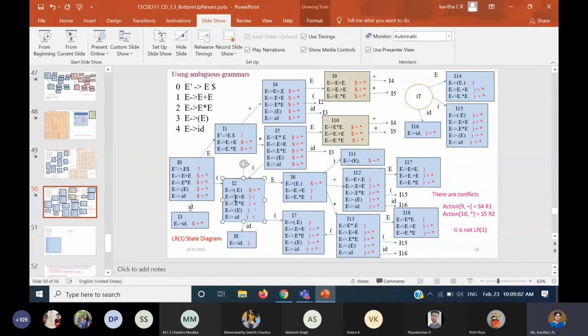Okay, do I stop there? So this is done, first one is done, second one is done. I come over here. The third one also has the same problem, meaning I have to again expand, like how we did in I0, not similar to that. So once again, when I expand, what happens? I get star, because of first of star E. First of star E, we will get star.